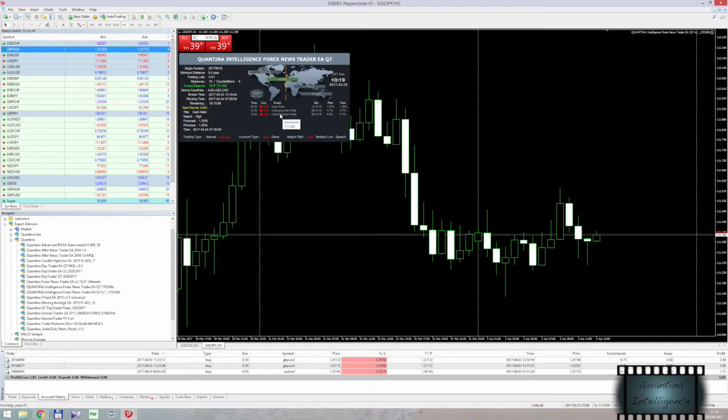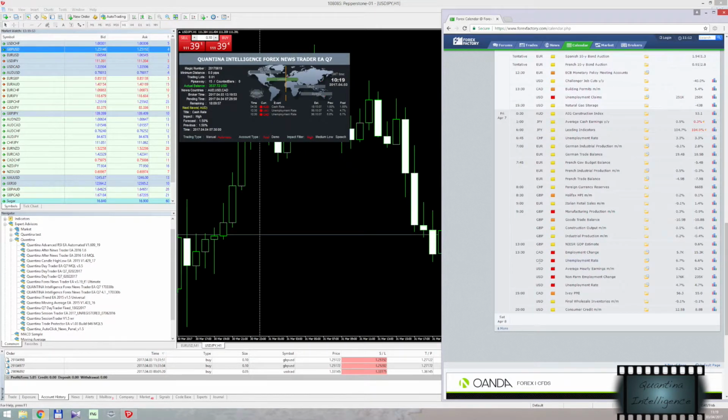Here we go. Cash rate, unemployment rate, because the unemployment rate title is the same on Canadian dollar and on US news. See, unemployment rate.